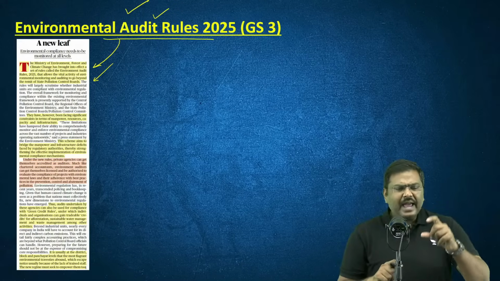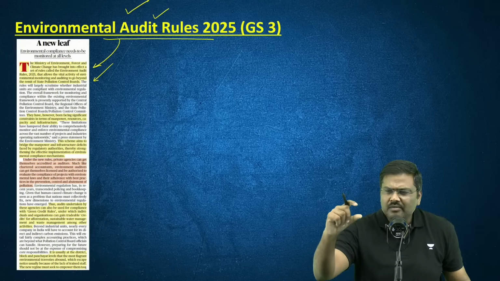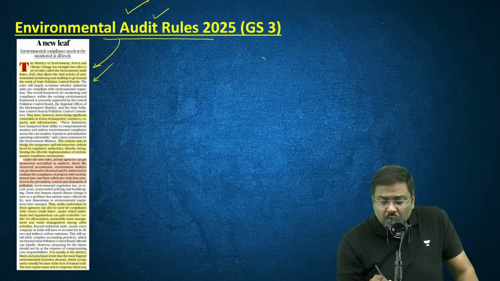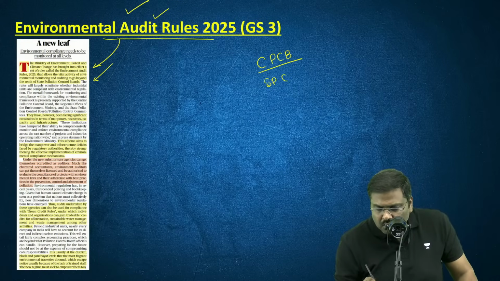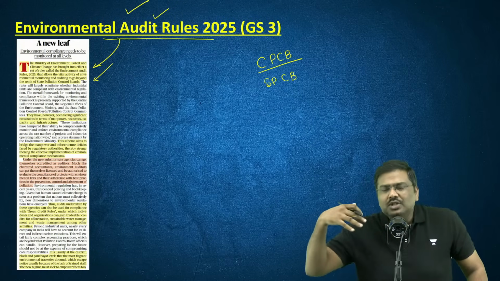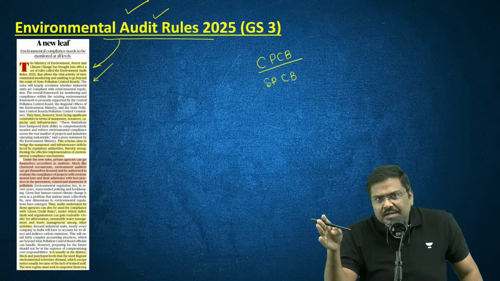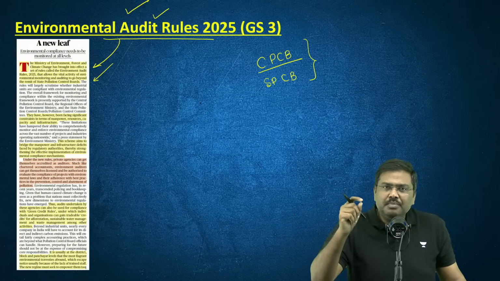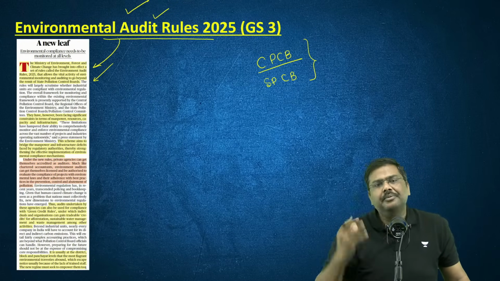Point number one, we have a different setup. At the central level, we have one authority. At the state level, we have one more authority. That is the Central Pollution Control Board, CPCB. And at the state level, we have the State Pollution Control Board. And using these two authorities, we are ensuring that all the stakeholders, all the participants of the economy, are correctly implementing the provisions of different laws which have been enacted to protect the environment.